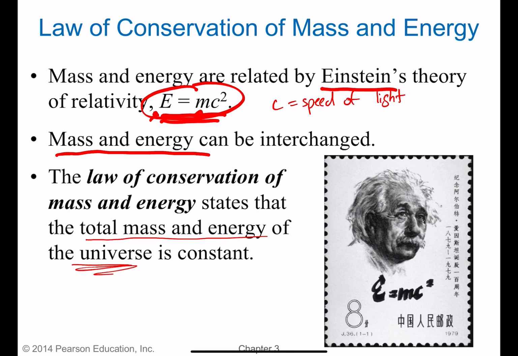Now, we're not going to be worrying about this relation in this class. We're going to focus on either just mass is conserved or energy is conserved, because we're not doing nuclear reactions on a fundamental chemistry level. Even in higher level chemistry classes and labs, we're not doing nuclear chemistry. So just focus on the law of conservation of mass, the mass of the reactants equals the mass of the products, and then the law of conservation of energy, where energy is not lost, it just changes into different forms, and maybe you can't see it, maybe you have to think about what that energy turned into, but energy is conserved.